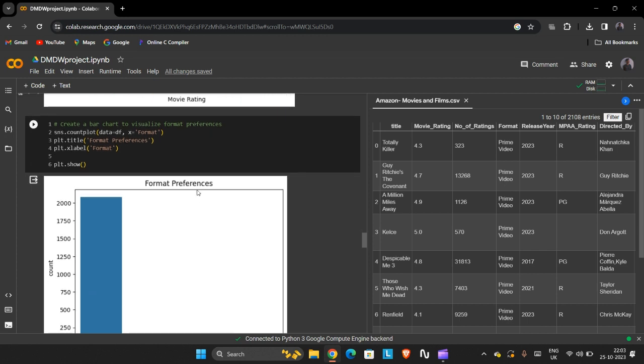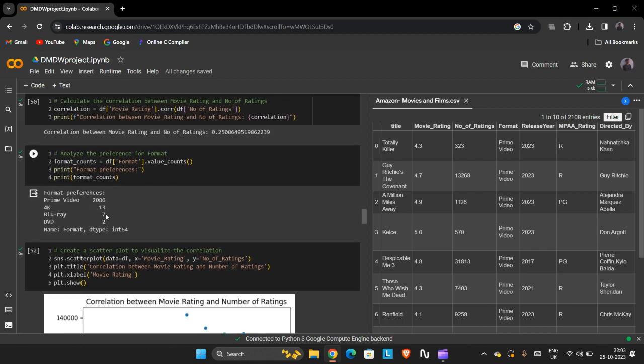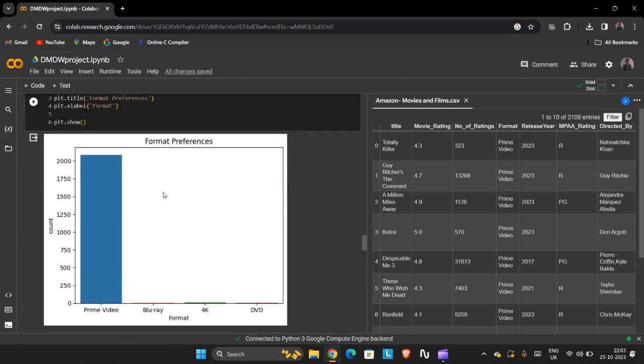The next code creates a bar chart to visualize the format preferences. As we have seen in the above one, these things are present here, and we can visualize them in the form of a graph. Here, Prime Video is dominating with about 2000 movies present in it, whereas Blu-ray 4K has the minimum number of movies in that format. So by this we can say that everyone is choosing Prime Video, as it has better quality and a better platform.